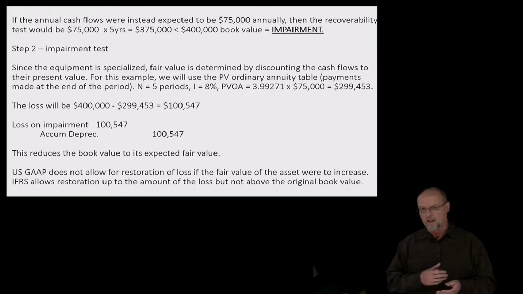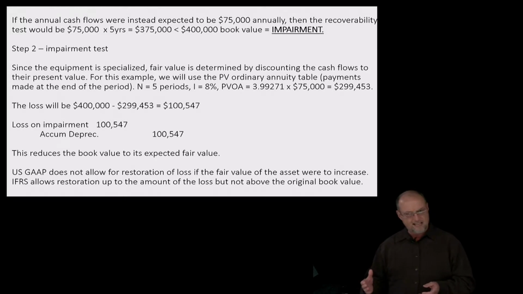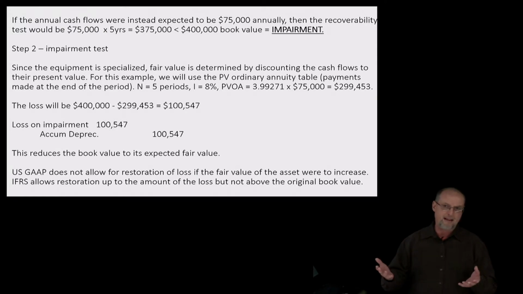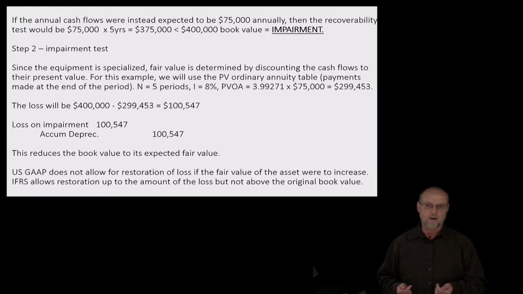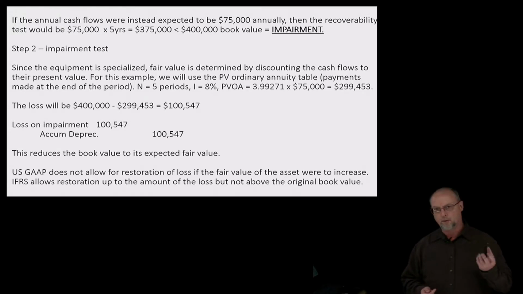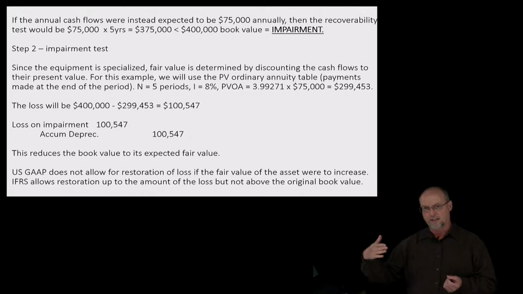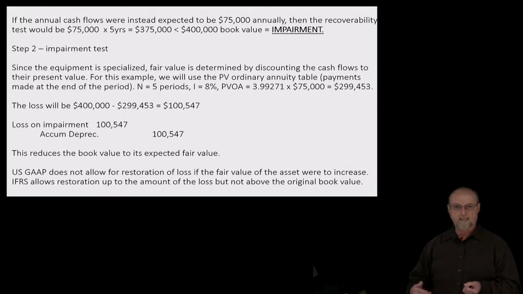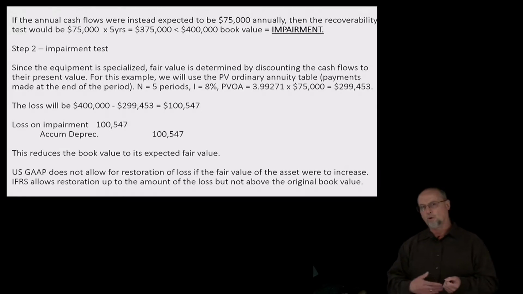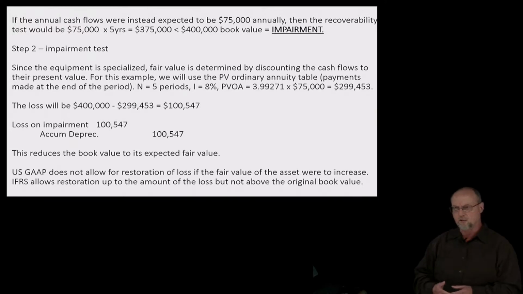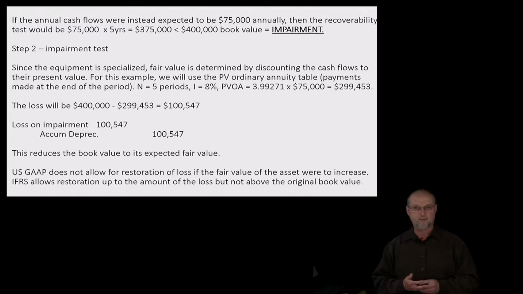Okay, so the undiscounted cash flows sounds like a concession that the accounting profession made to industry, and they said if you can't pass that test, you clearly have an impairment. And so now we're going to compare book value to the fair value, which when we don't have a third-party source for fair value, we will discount the cash flows back to their present value using the company's borrowing rate or their risk-free adjusted rate, whatever it may be. That would be provided to you. In this example, it's going to be 8%.